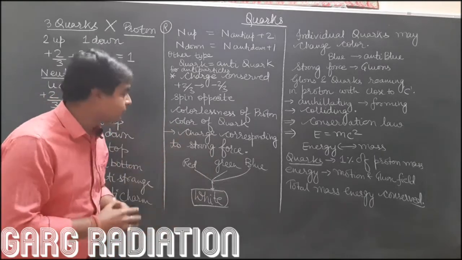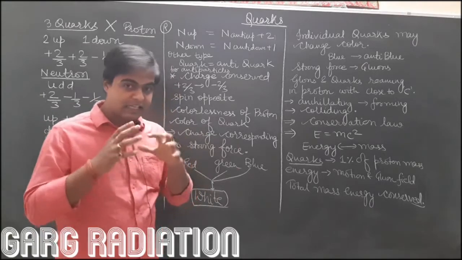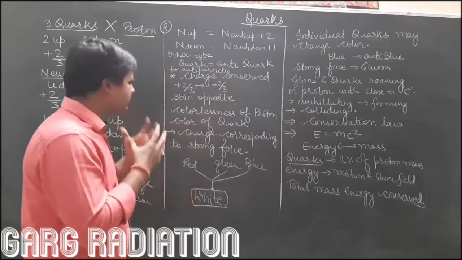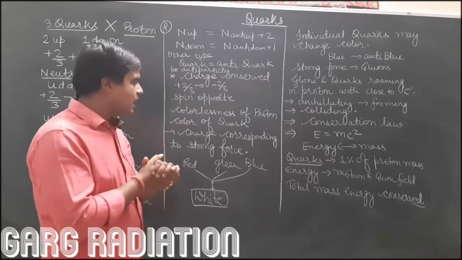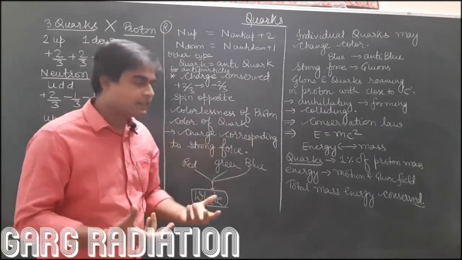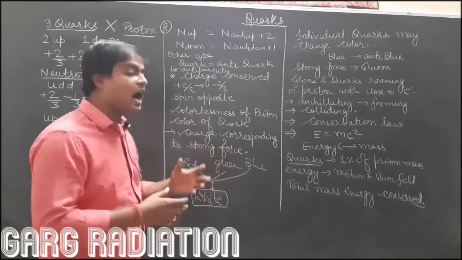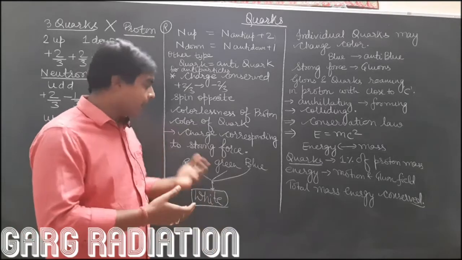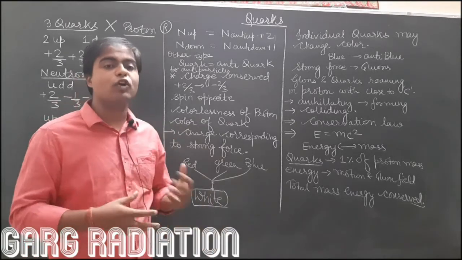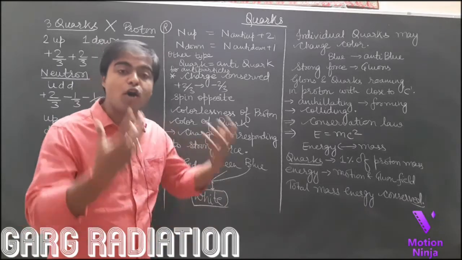And apart from that, there must be colorlessness of the proton. What is this colorlessness of the proton? The colorlessness of protons is not the color in the real sense. The color of a quark is very close to electric charge, which we know of electron and proton. But here this charge does not correspond to the electric field, but this charge corresponds to the strong force.